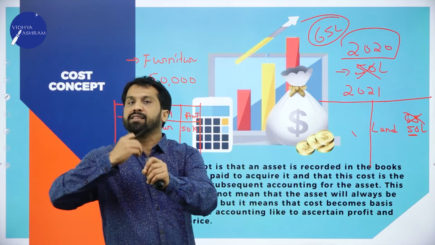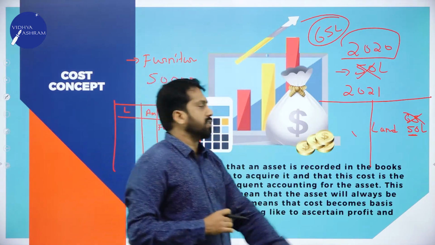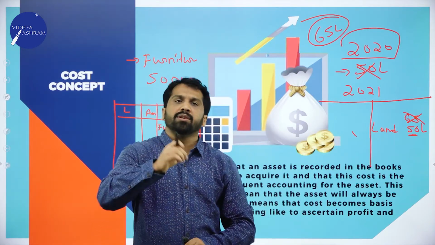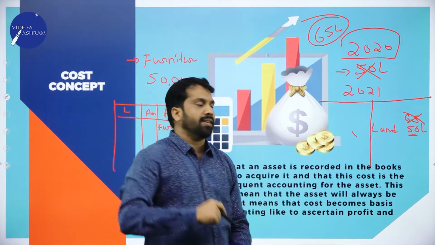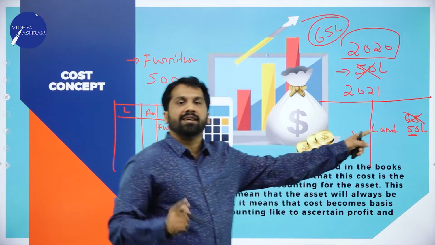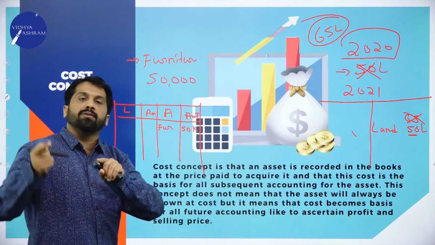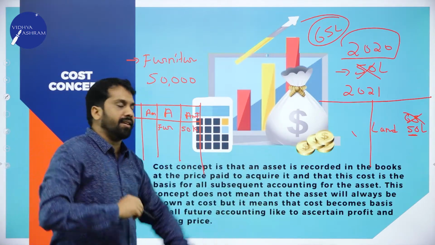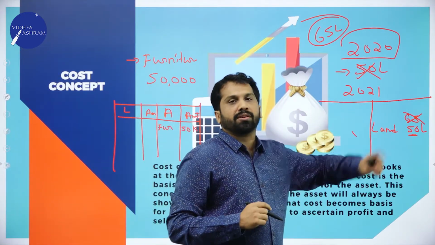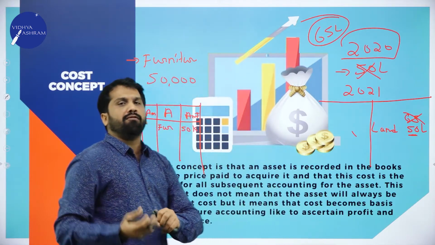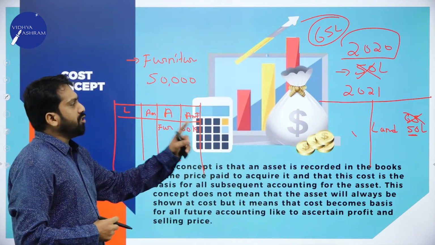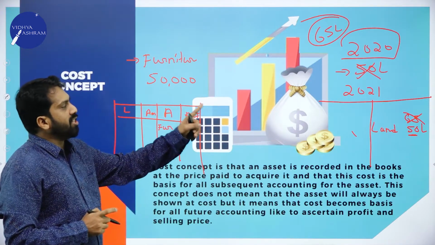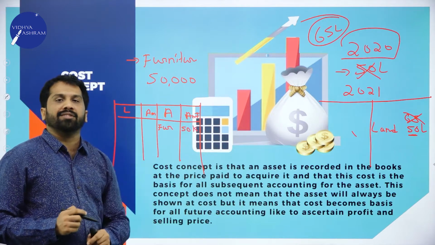Always, even after 10 years, you should mention your land value is 50 lakhs only. You can sell it for 1 crore, but in the balance sheet you have to show it as 50 lakh. Why? Because you purchased that land for 50 lakh. Clear? Yes. This is called cost concept. Irrespective of market value changes, we should mention only cost value. Means the purchase value only we should mention.